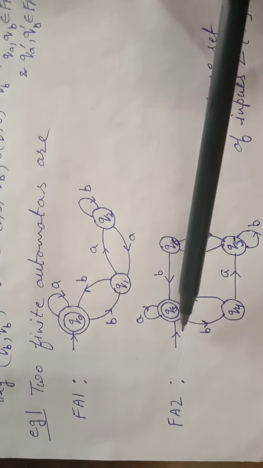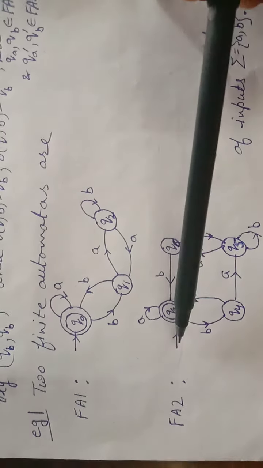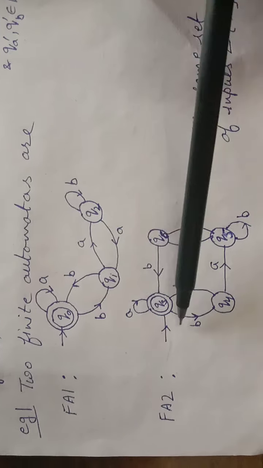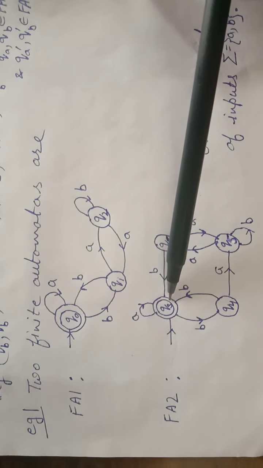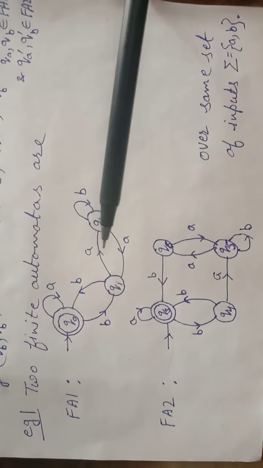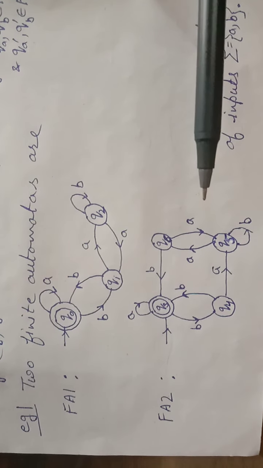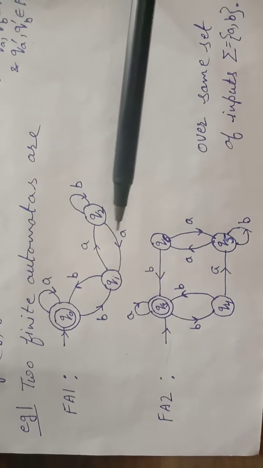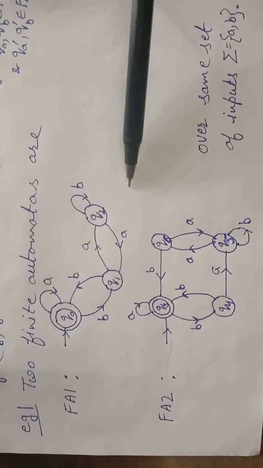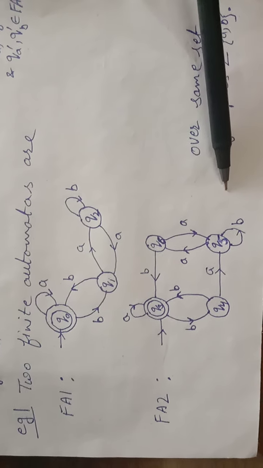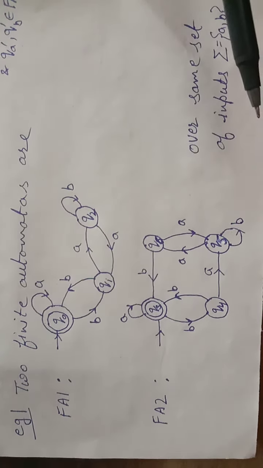And in this automaton also, this Q3 is initial as well as final state. So up to now, with these two conditions, we can say we are in the correct position for the two automata to be equivalent. Let's check something more.